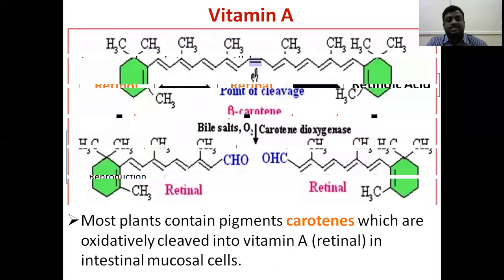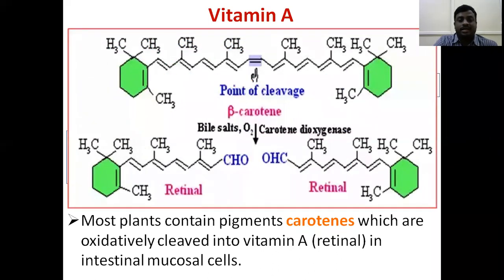So here you can see the vitamin A beta carotene structure. What does the beta carotene structure contain? In the middle of the structure it contains a strong double bond. So when we eat beta carotene containing foods, that